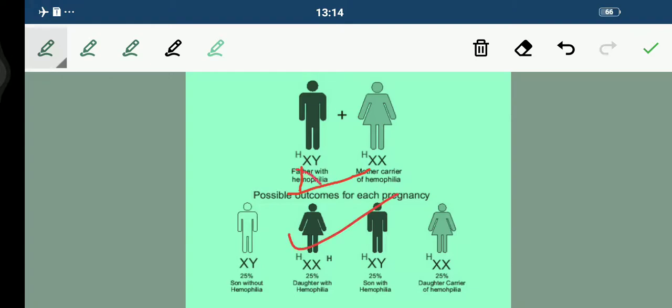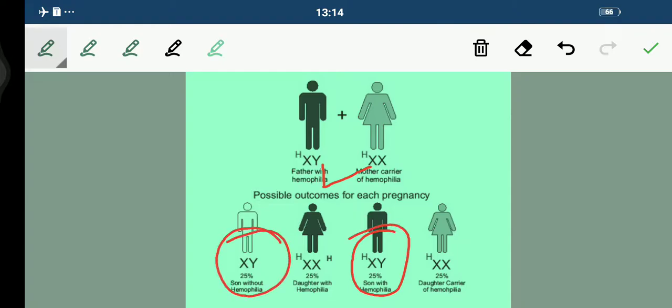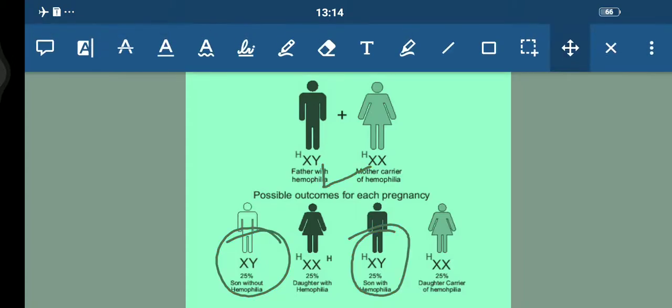Similarly, if this XH gets fused with this X, we have XH and X, right? Similarly, if this Y gets fused with this XH, we have the XH Y, and the last one is Y and X, that is XY. Fine, this is how we make the cross, students.